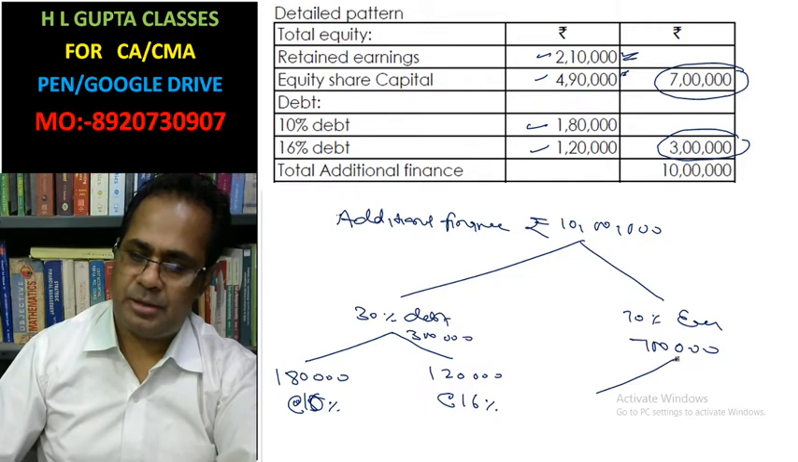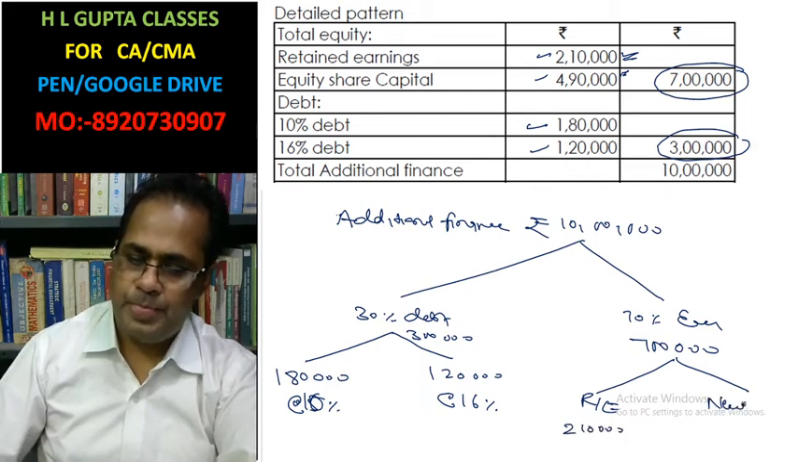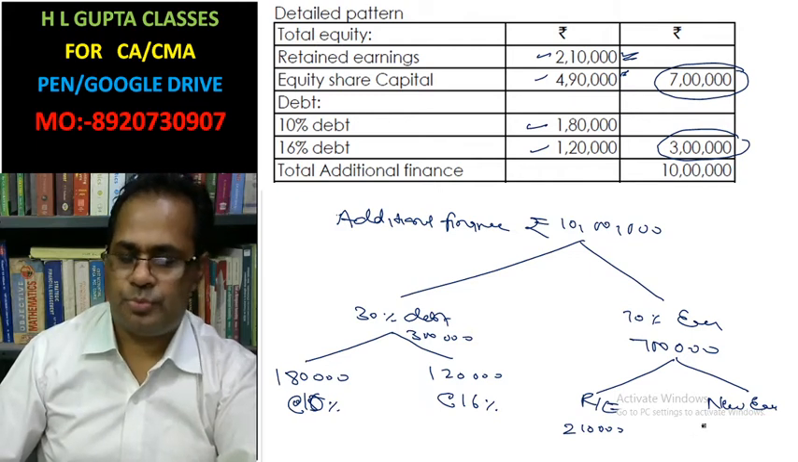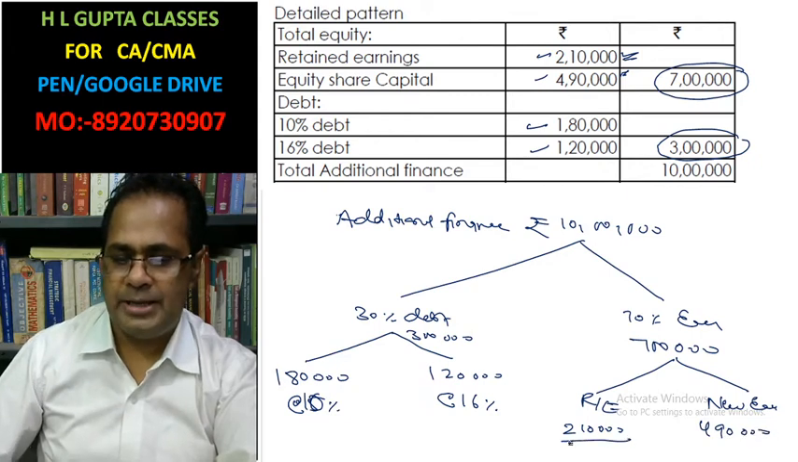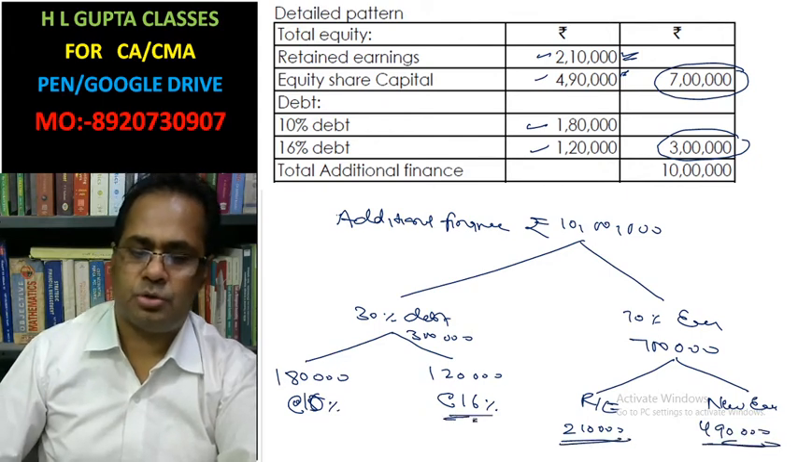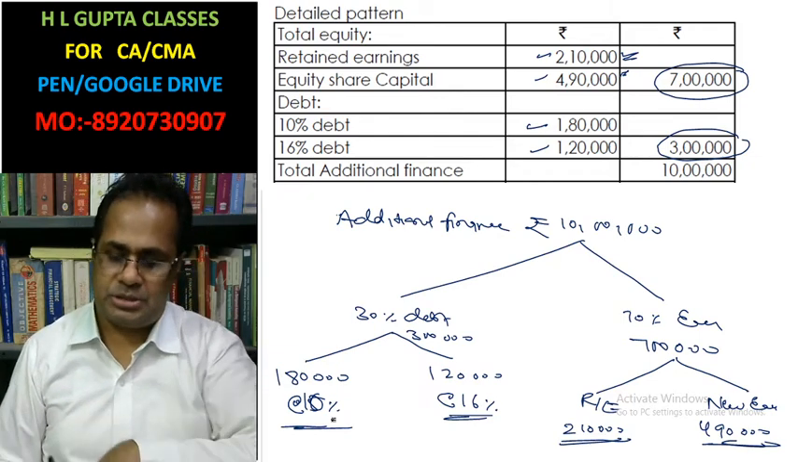This 7 lakh has two parts. Return earning 2,10,000. New equity you have to raise 4,90,000. In this way you can also represent your answer. Okay, which I made you understand.